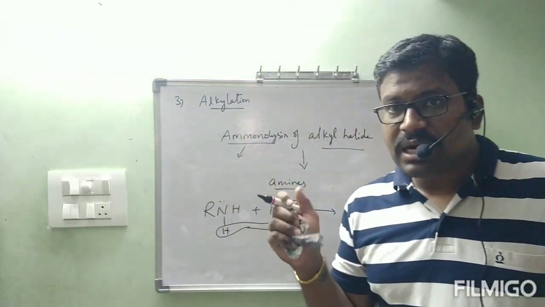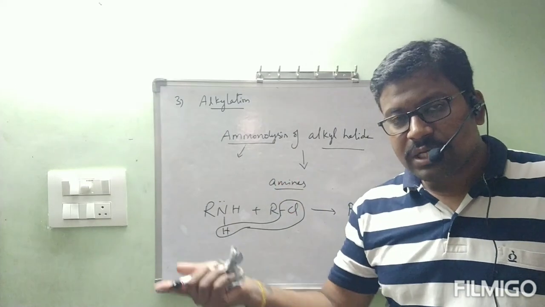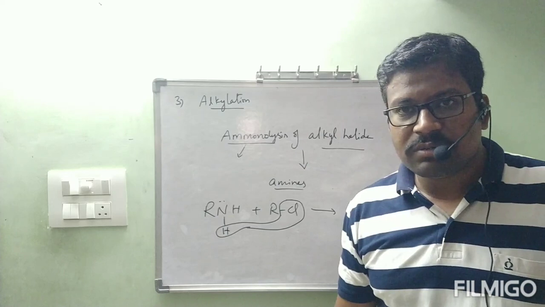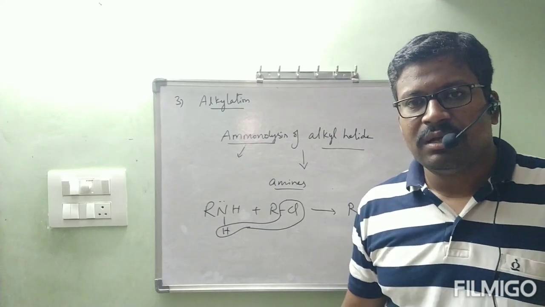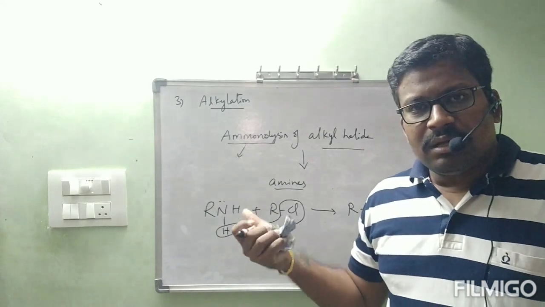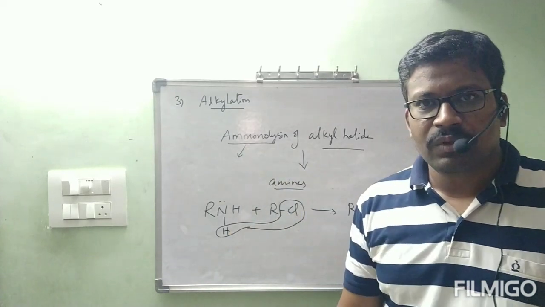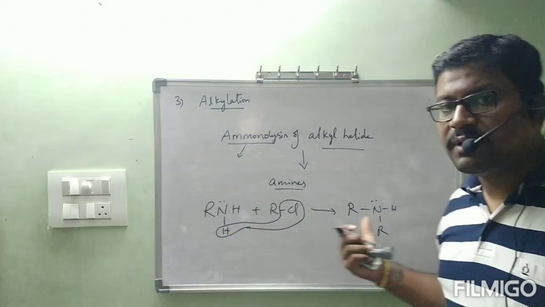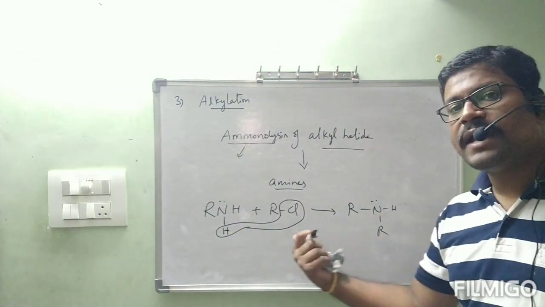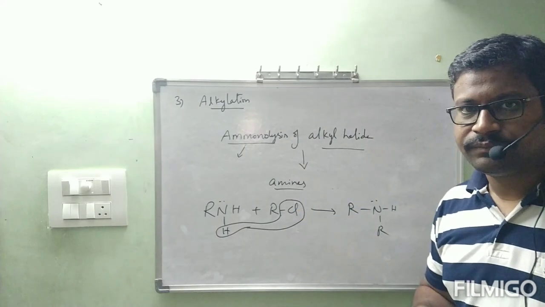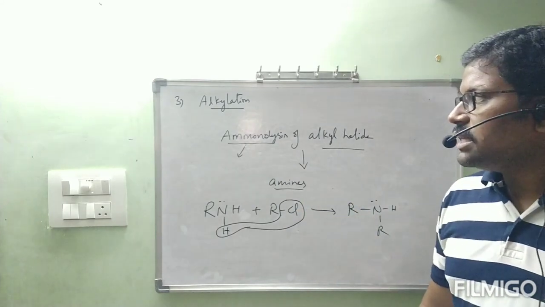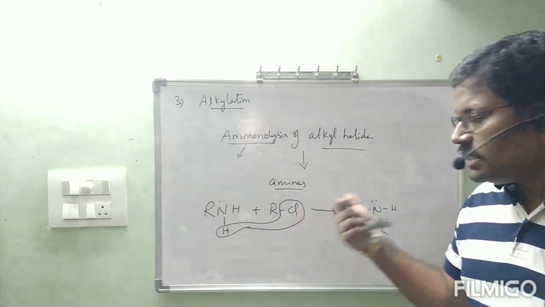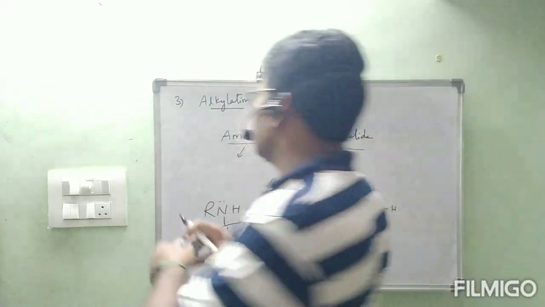This is simple. Already we have seen ammonolysis of alkyl halide. Ammonolysis of alkyl halide does not stop with the primary amine. It will extend to secondary as well as tertiary, and there is even a chance to form quaternary ammonium salts. Here we will get a mixture. In the same way we will discuss the chemical properties also. But instead of ammonia, we will start with a primary amine. Primary amine will form secondary amine. Secondary amine again will react with RCl to form tertiary amine. These are the properties, like the third one, that is alkylation. Shall we go to the fourth one? I think we are clear with this one. Next, the fourth one.